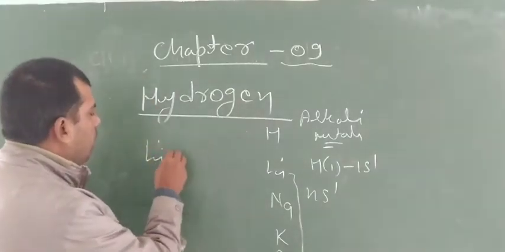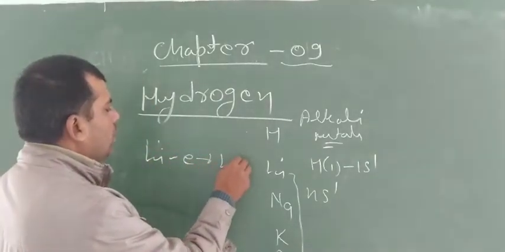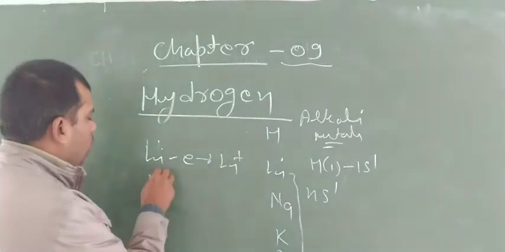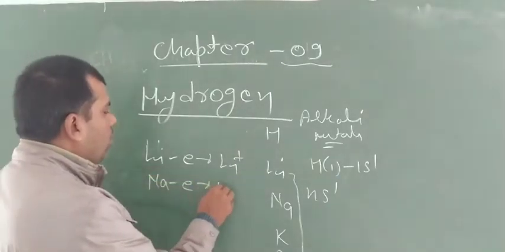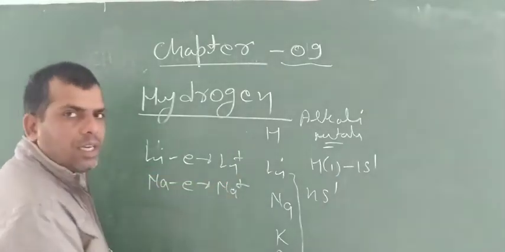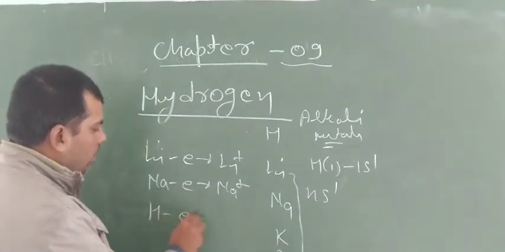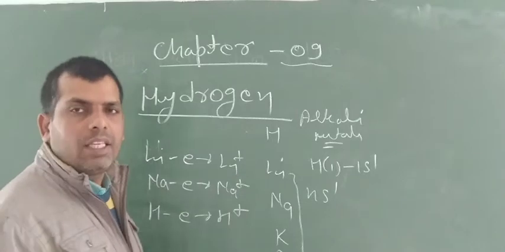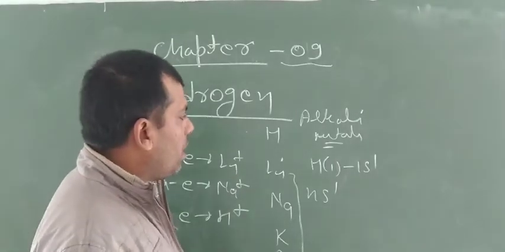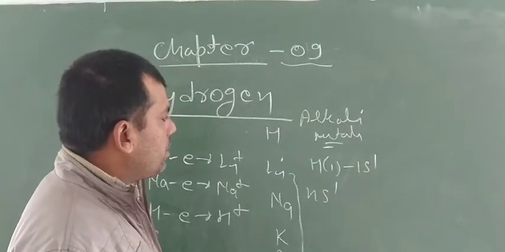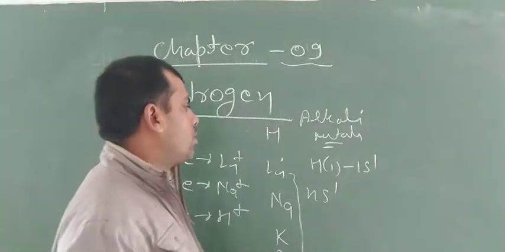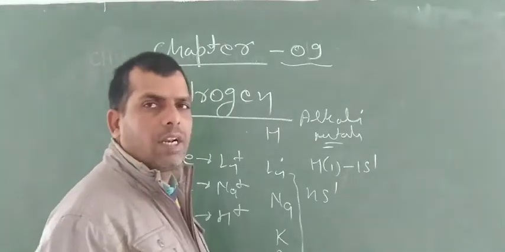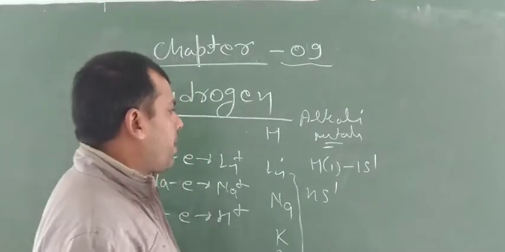Like lithium releases one electron to change into Li plus, sodium releases one electron to change into Na plus, similarly hydrogen also releases one electron to change into H plus. In this way, like alkali metals, hydrogen shows monovalent electropositive nature.